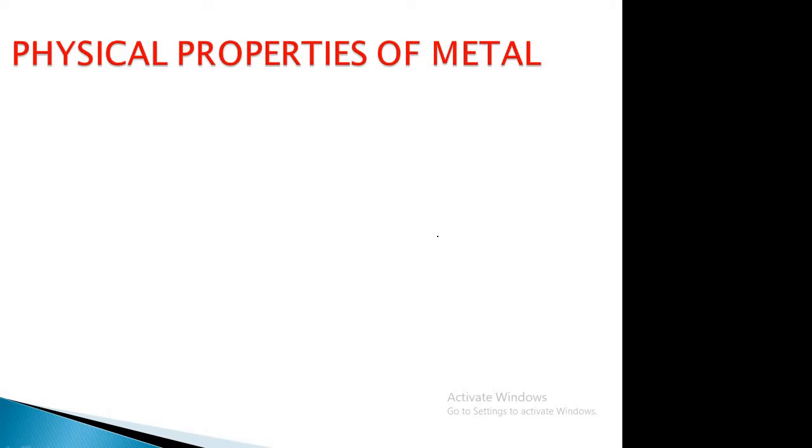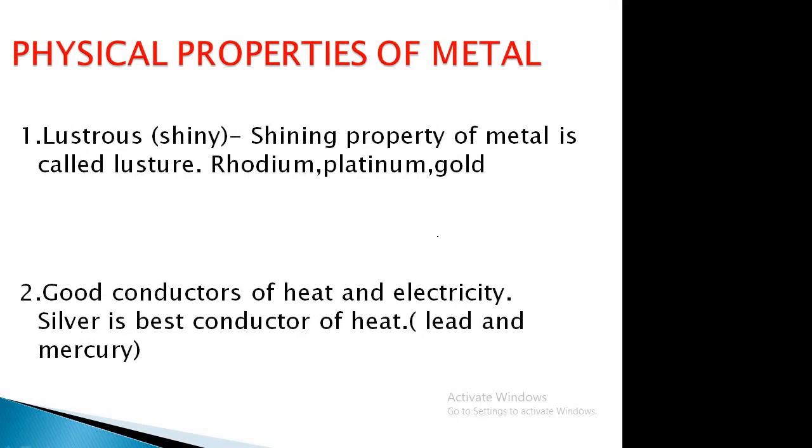So, physical properties of metals. First point is lustrous. The shining property of metal is called lustrous. Among the metals, the most lustrous metals are, first, rhodium, then platinum and gold.